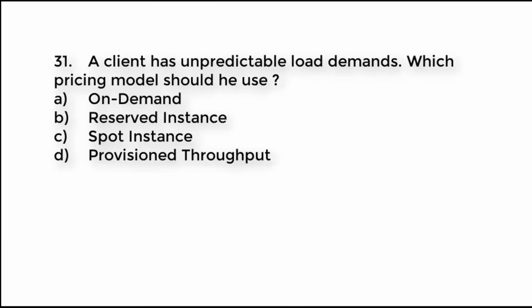Question number 31. A client has unpredictable load demands. Which pricing model should he use in this situation? A. On demand. B. Reserved instance. C. Spot instance. D. Provisioned throughput.